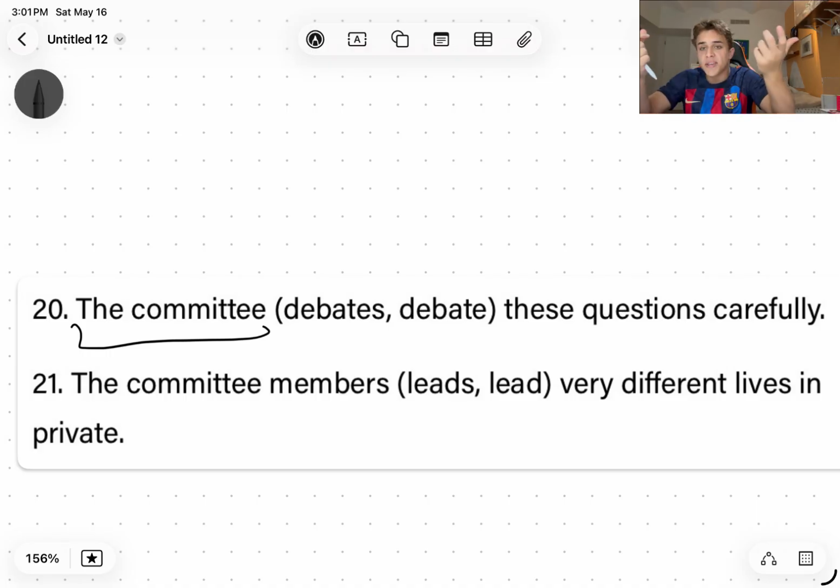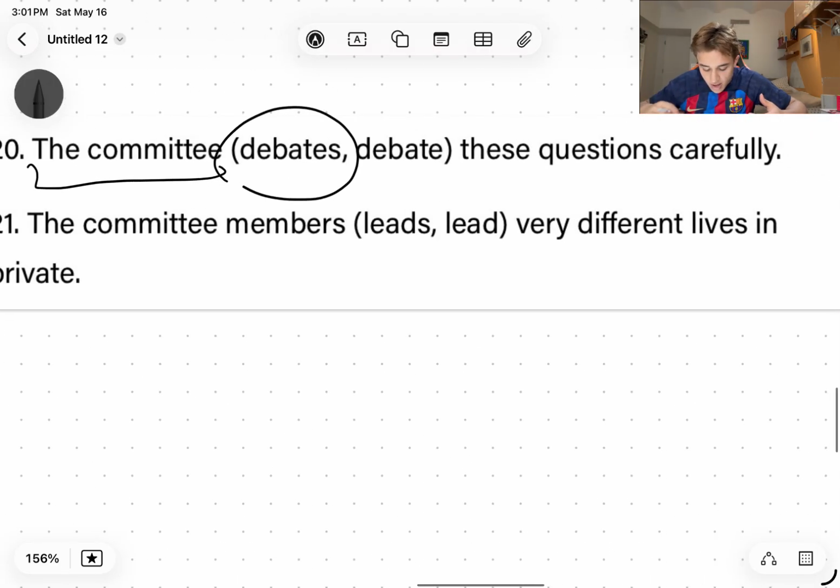And although it makes sense, right, to put debate here, because that's a plural verb, and the committee has multiple people, it's a collection of people. But actually, we need to put debates, because the committee is singular. Although the committee consists of a lot of people, it's one thing, it's one committee. Similarly, if you had the family, that's a singular noun. Even though it's a collection of people, it's describing them as one whole unit by themselves. So we count it as a singular word. So the committee debates, not debate, because debates is the singular verb and debate is a plural verb.